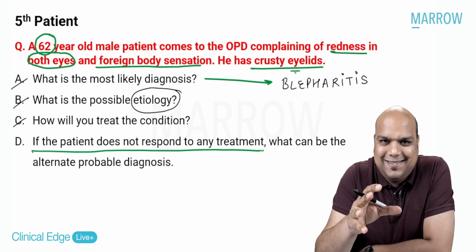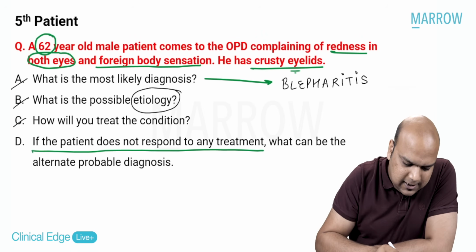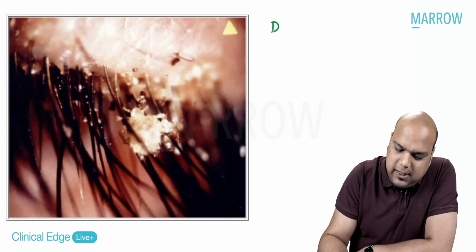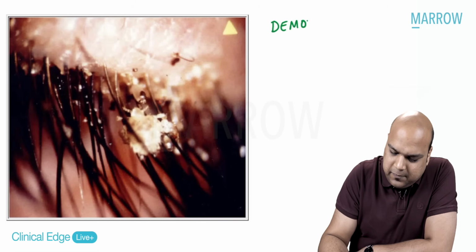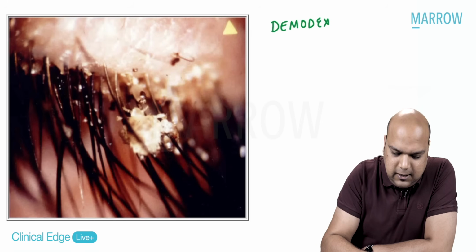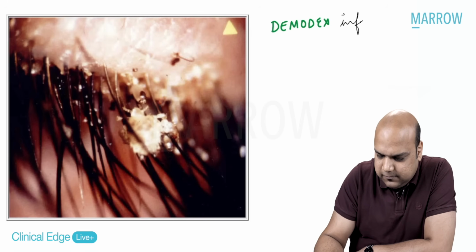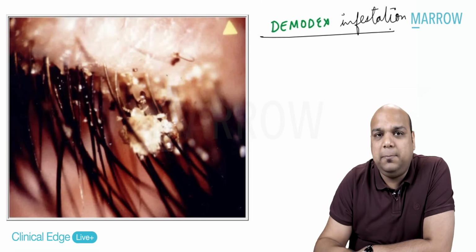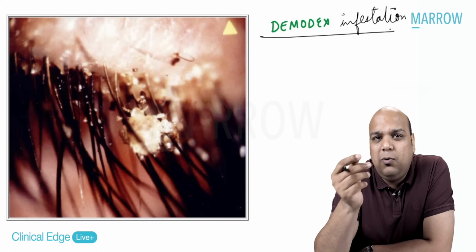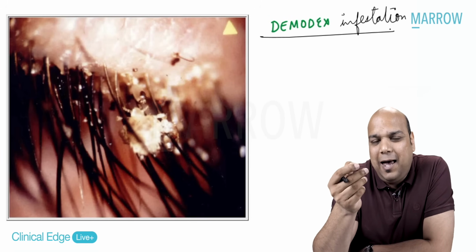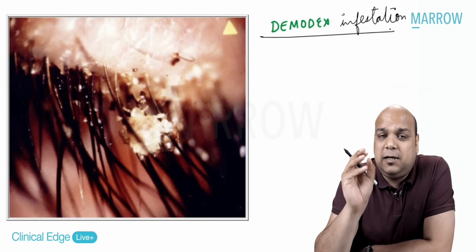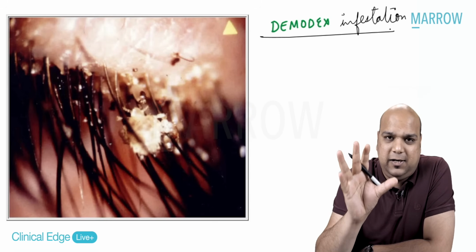What is that diagnosis? That diagnosis is this. What is this, everybody? This is Demodex infestation. Yes, Demodex infestation. It is very easy to miss because this is almost looking the same as a deposit of a crust or a dandruff. It is very easy to miss unless you are looking in 40x high magnification.